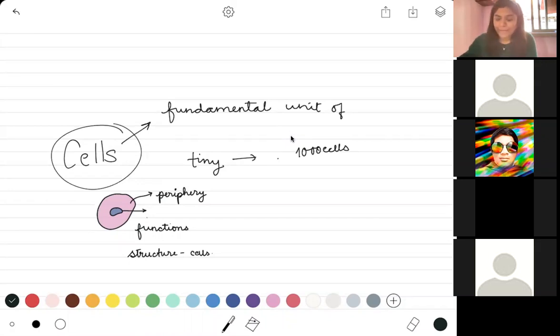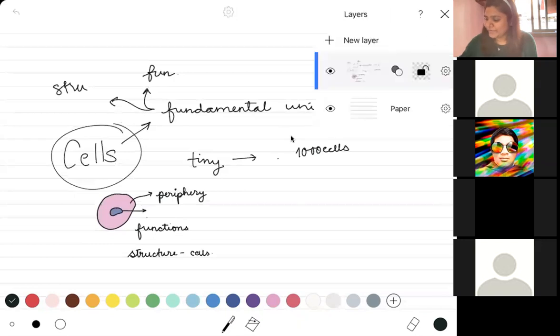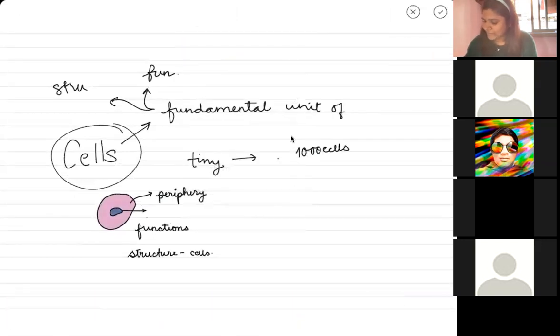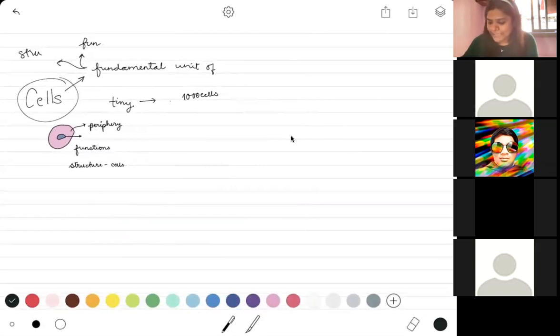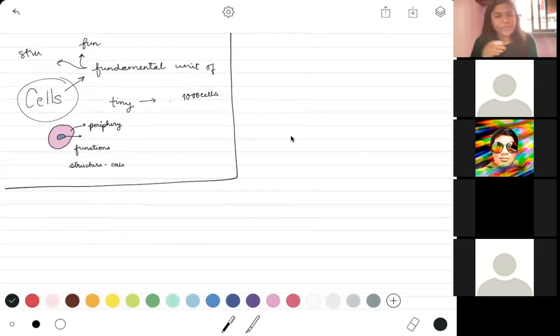And when I say fundamental, I would like to add two more words over here. They are very, very important for the structure and function of the body. So cells are the structural and functional fundamental units of the body. Okay, this is understood. This is what your cells are. Now what we're going to do is take all of this understanding about cells and put it in one corner right now. This is all the basics that you need to know about your cells.